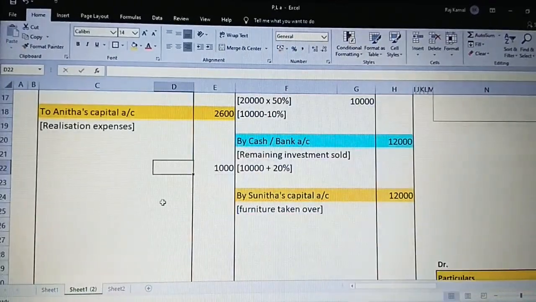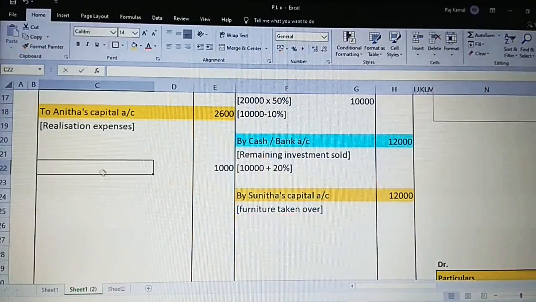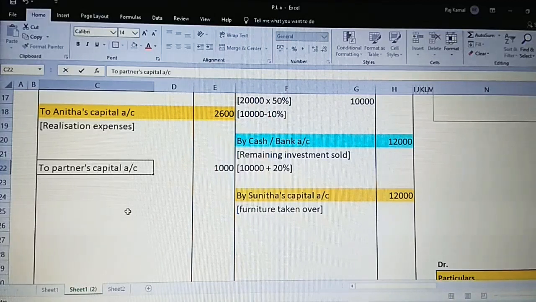So 1,000 is the difference, that is a profit transferred to partners' capital account.